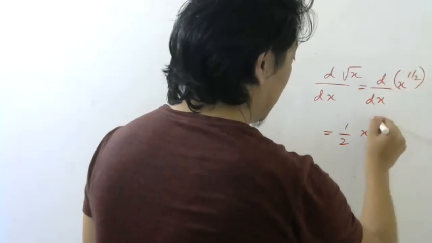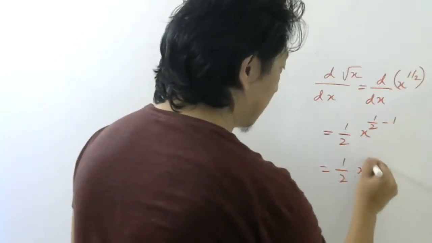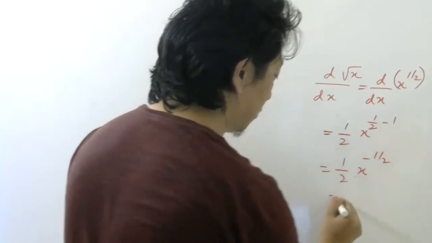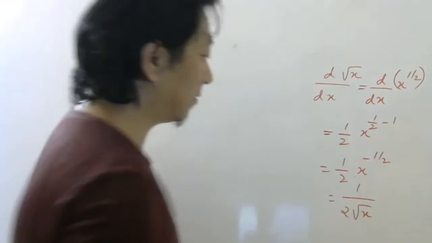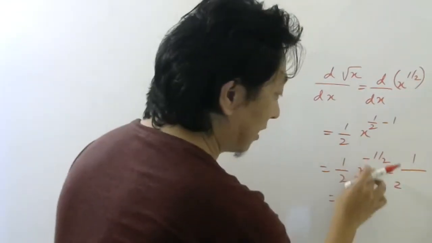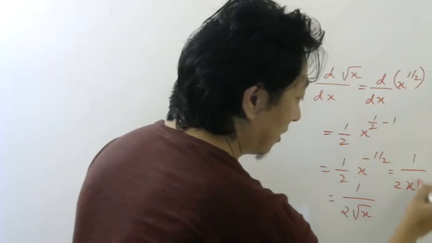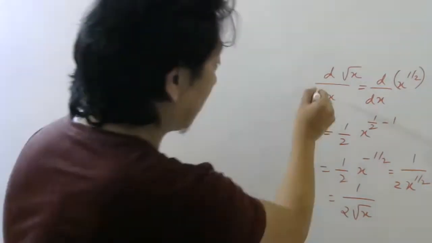x power n minus 1. That will be half x power minus half, which will be 1 by 2 root x. Right? Because this is nothing but 1 by 2. Since the power is minus, I can write x power half in the denominator. So if you can remember this formula directly, it is better.